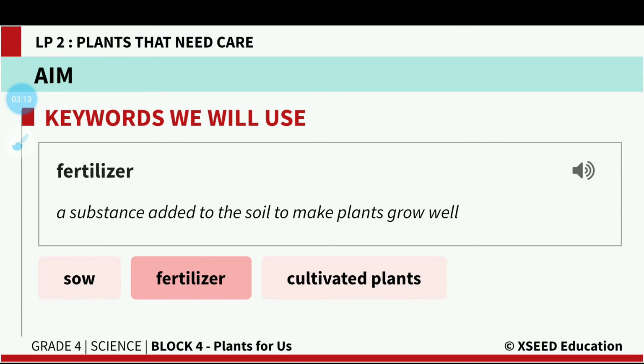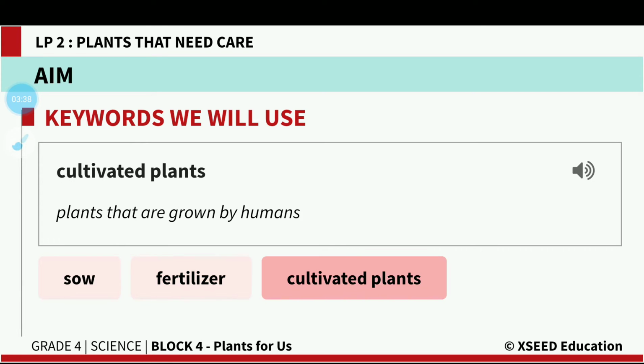The second keyword we will come across is fertilizer. Fertilizers are substances added to the soil to make plants grow well. Fertilizer: a substance added to the soil to make plants grow well.